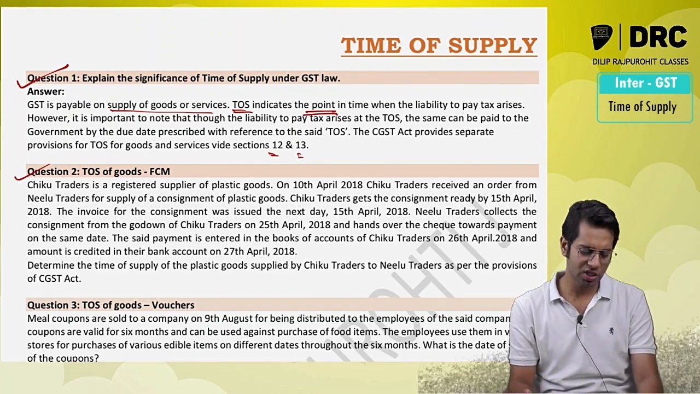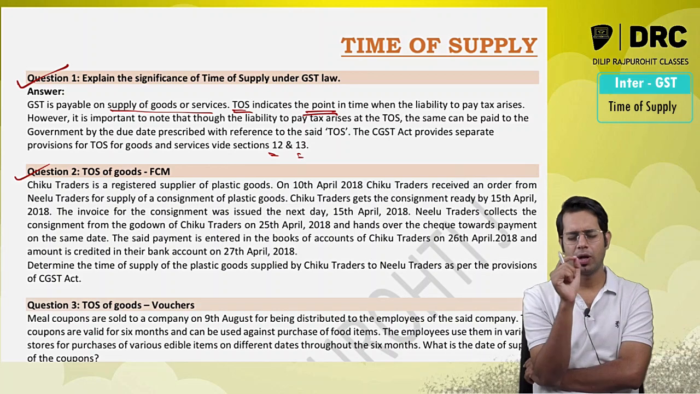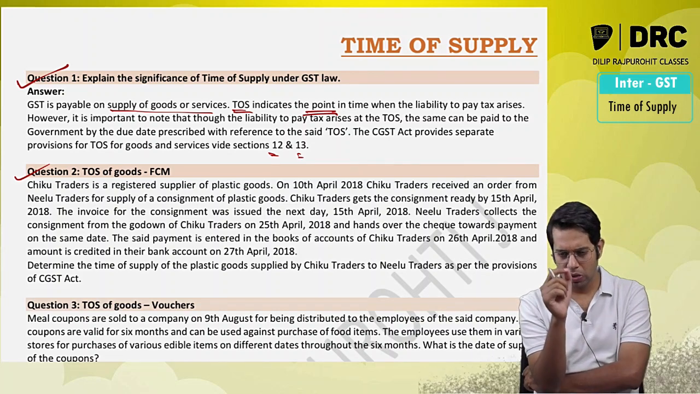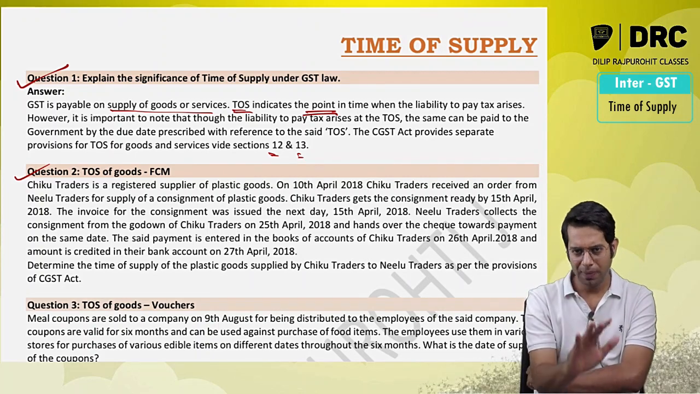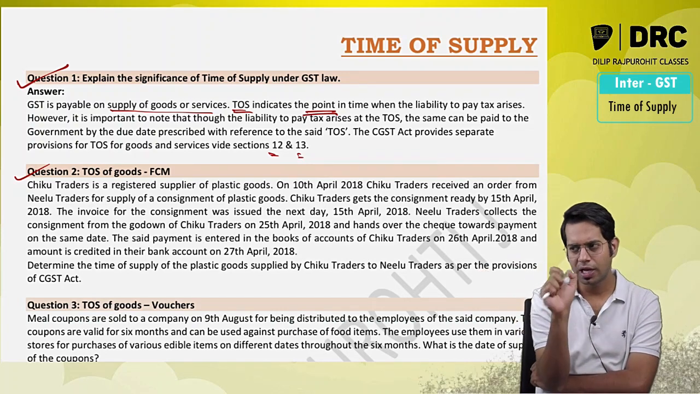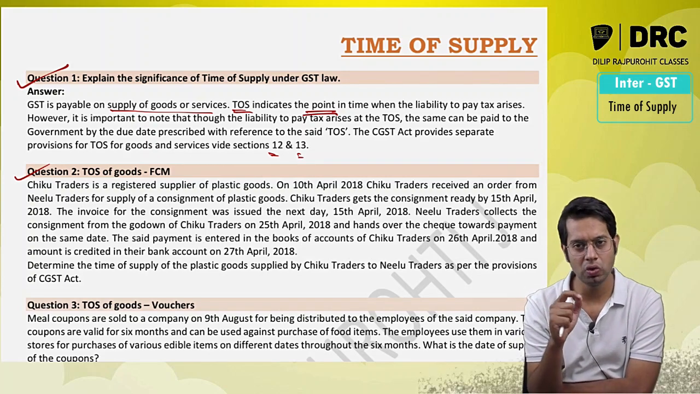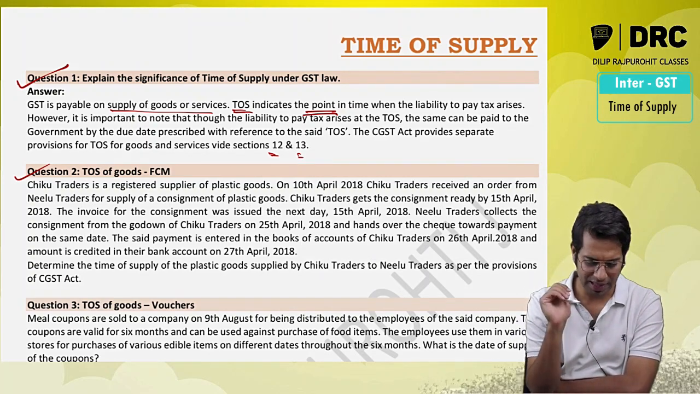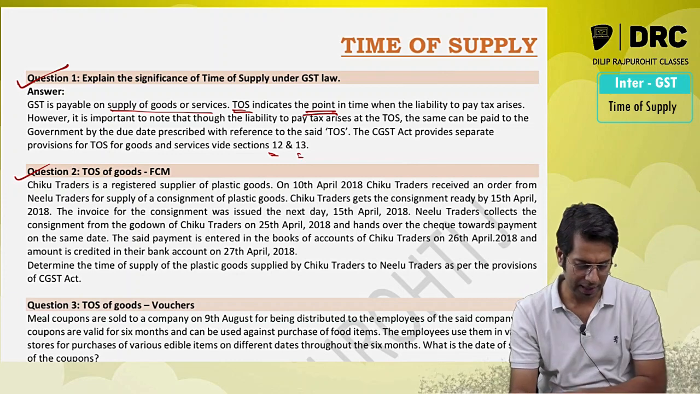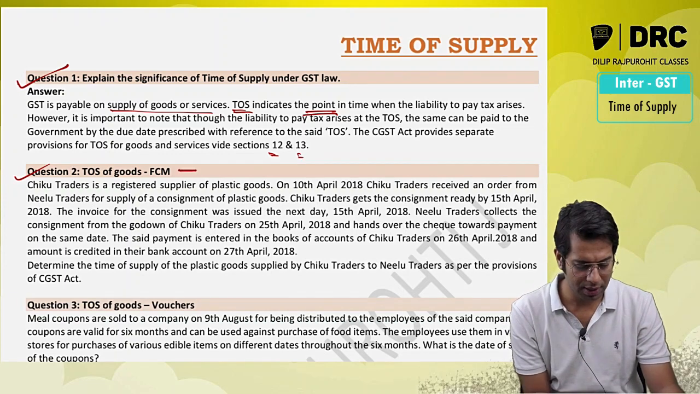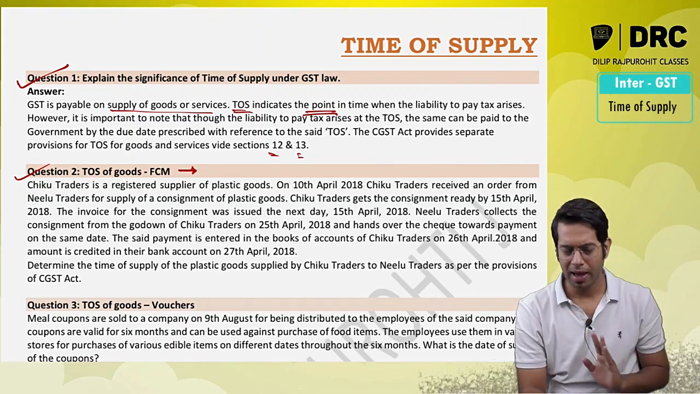Now there is a question on forward charge time of supply, Chiku Traders. I will tell you one point. If you get a question on time of supply in your examination, then you can definitely get full marks in that question, because the question itself will have the answer. You just have to select the right answer. So make sure that you don't ignore this topic. Check the question carefully before writing, and remember the provision. To answer this question, the best step is to write the provision and then write the answer.